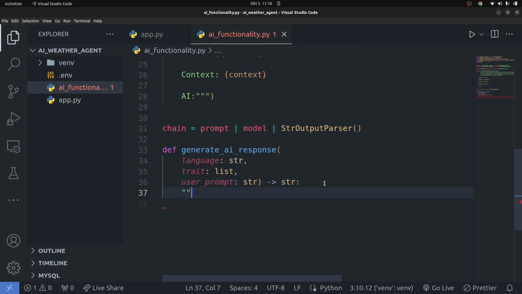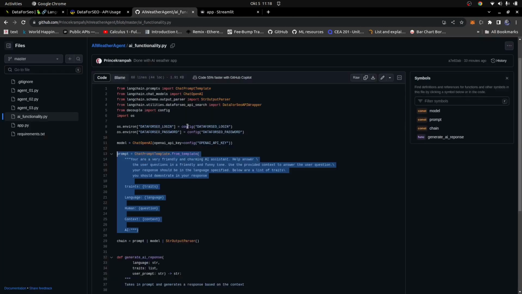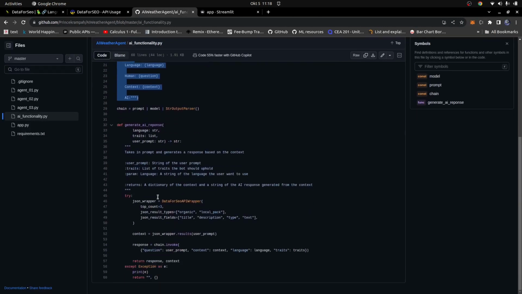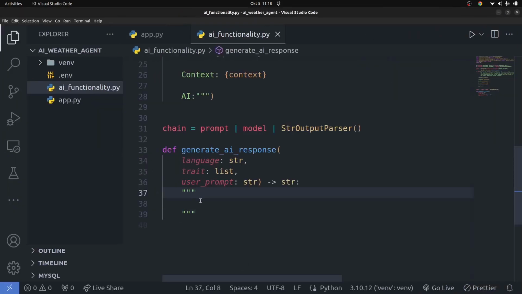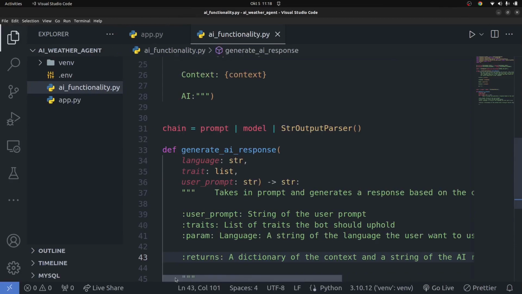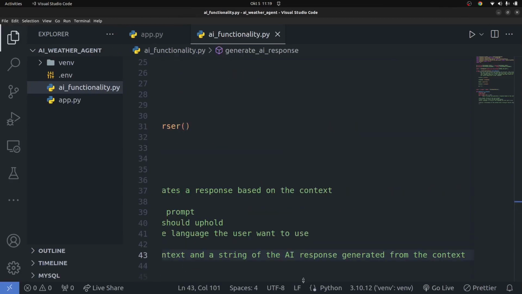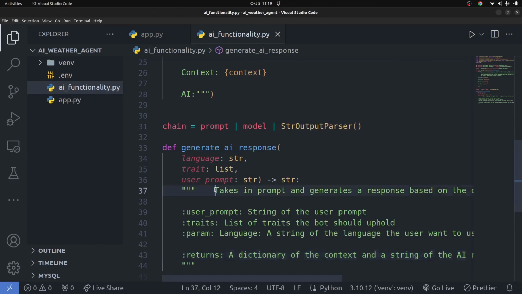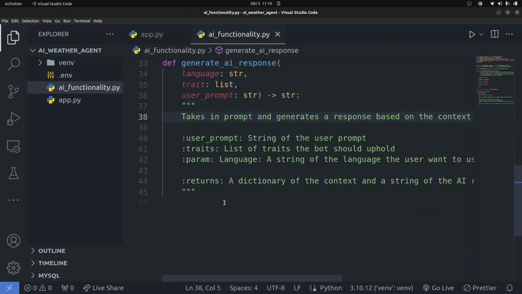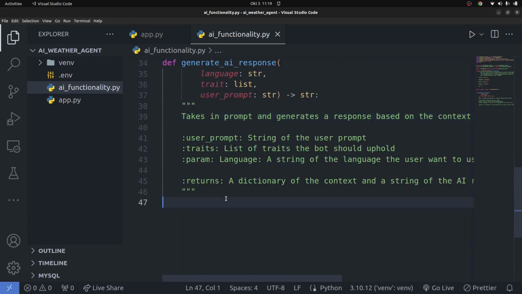You can add in some docstrings here. I'm going to get these docstrings from my GitHub repo, so that you guys can go back and read them anytime you want, and also keep the code well documented. So I'm going to paste that in there as my docstrings. Good. Once I have that in there, I'm going to save this just to get a bit of formatting in there. Okay, so that's a docstring.